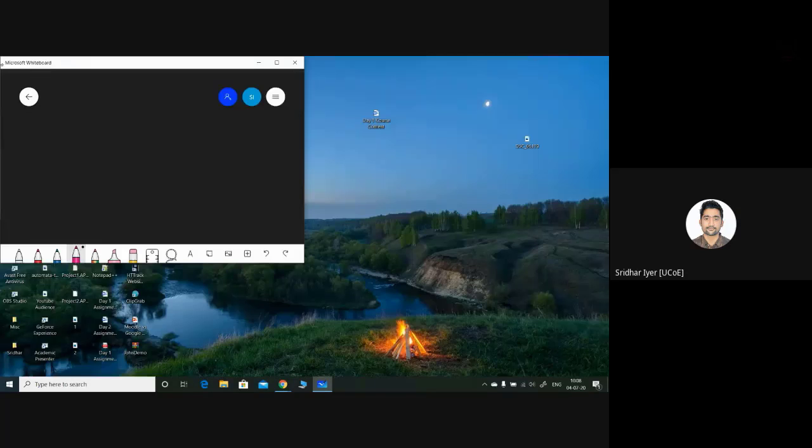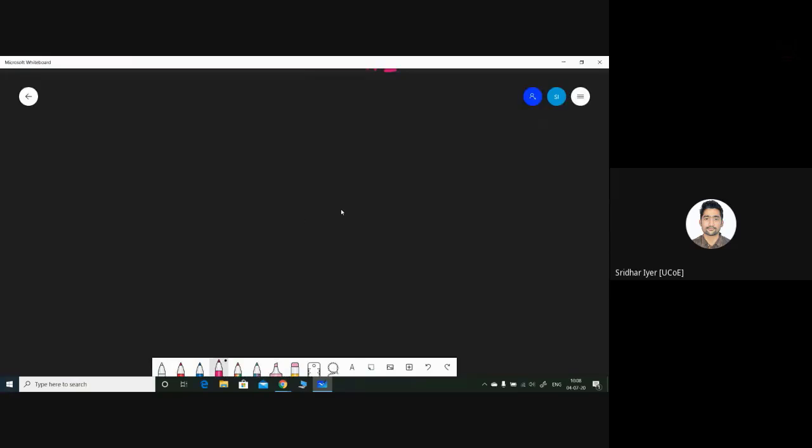So let's start with today's topic. Today's question number one is: design a finite state machine. Kindly write it down along with me.